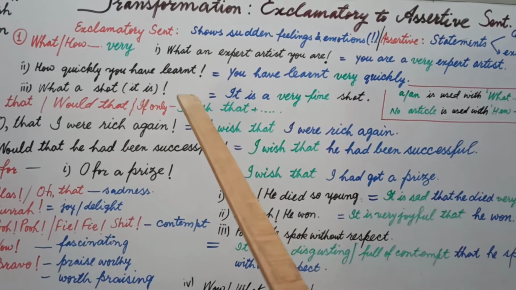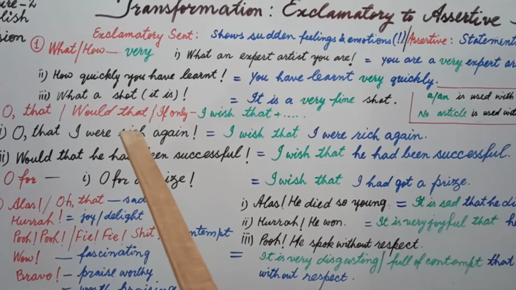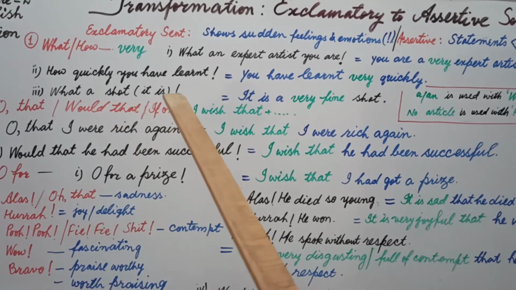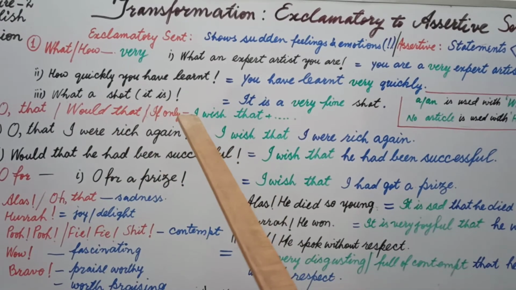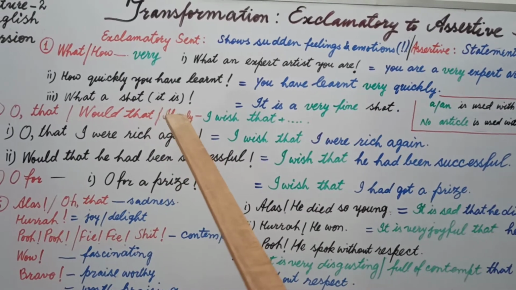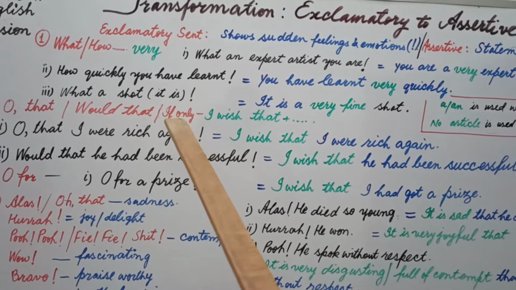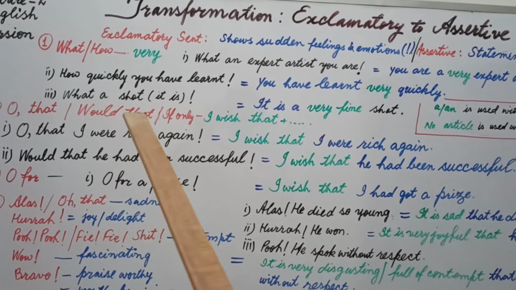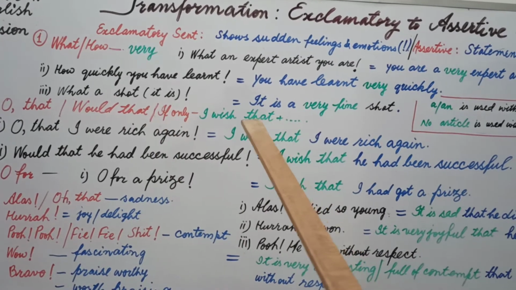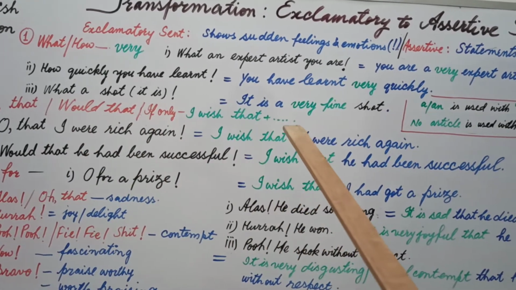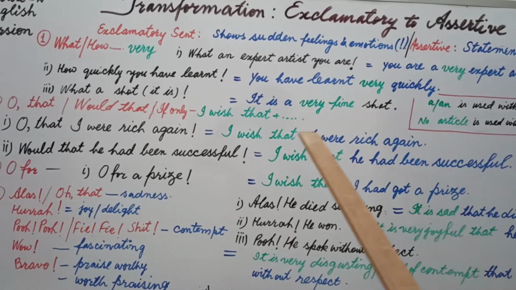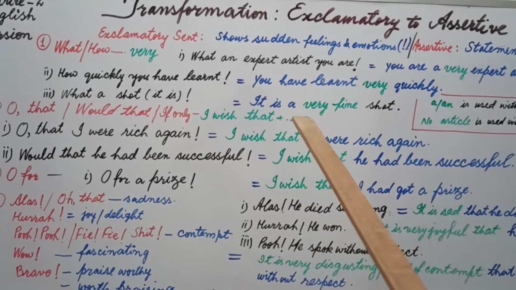Then students, these are the two examples, and the third example is a bit complicated here. What a shot. It is extra. What a shot, sign of exclamation. Students, if you are not given subject and linking verb, you write on your own here. What a shot will be equal to what a shot it is. Then you will put it is here, and what will be changed into very. And students, very can't be written before shot without any adjective. Then this sentence will be, it is a very shot.